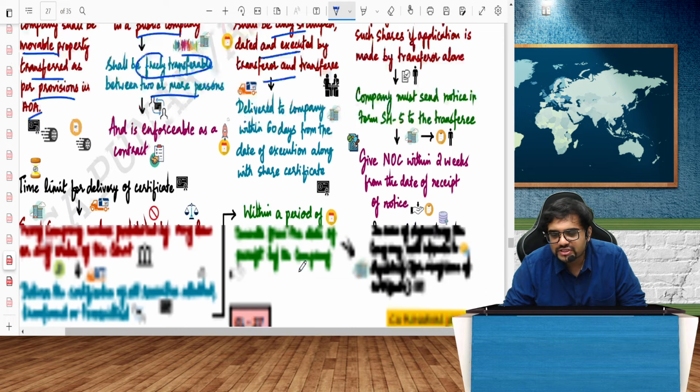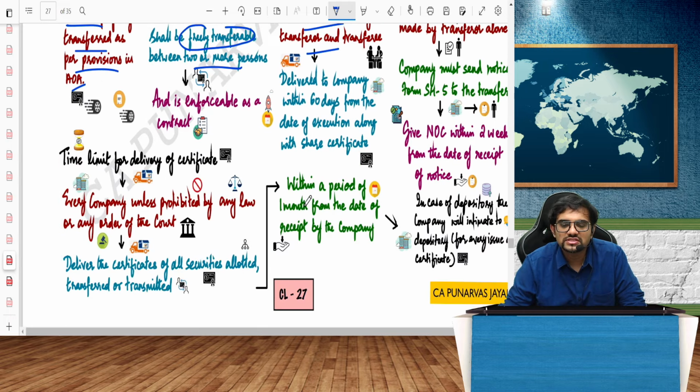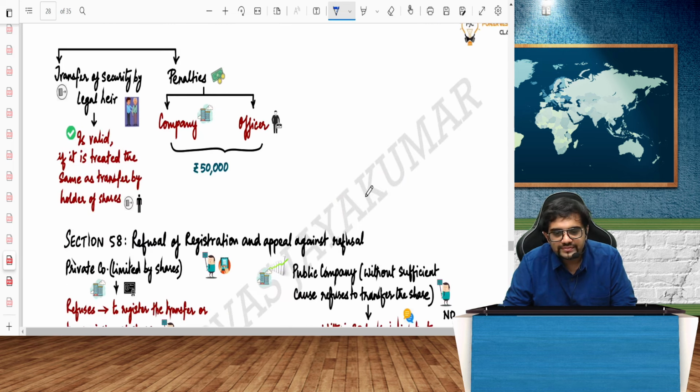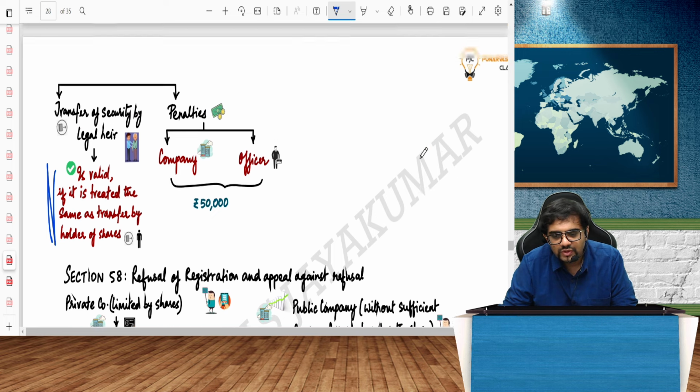And partly paid up shares also will be registered accordingly. Then a certificate will be granted to you within 1 month. Guys, everything is now demat. With a click of a button, you can change everything. So these are slightly redundant provisions, but anyway. However, if I am transferring to the legal heir also, it is as good as transferring to the main person itself. That's what it says.